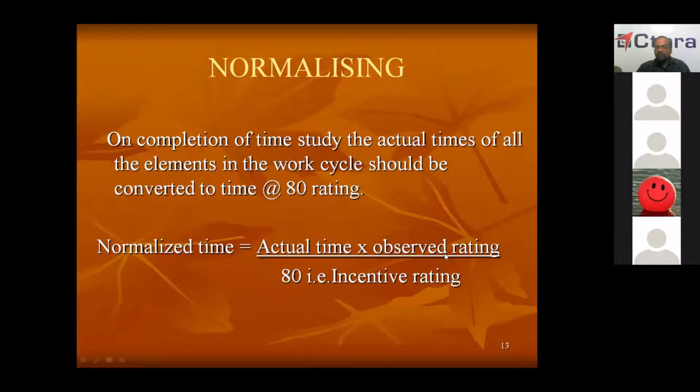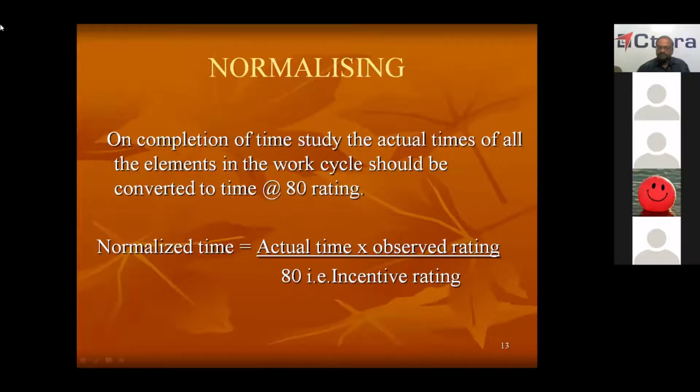By giving suitable ratings, we convert those timings into normal time by bringing them to 80 rating, that is standard rating. Normalizing means converting the timings taken by different categories of people to normalized time.